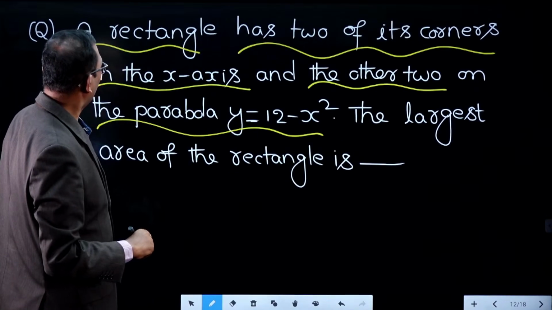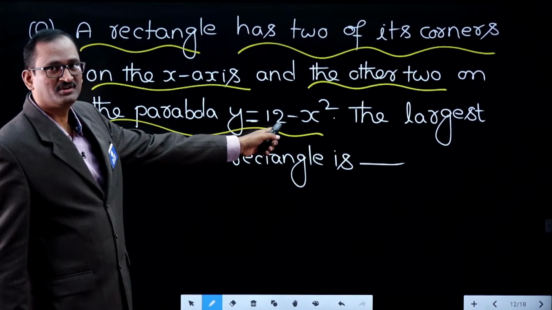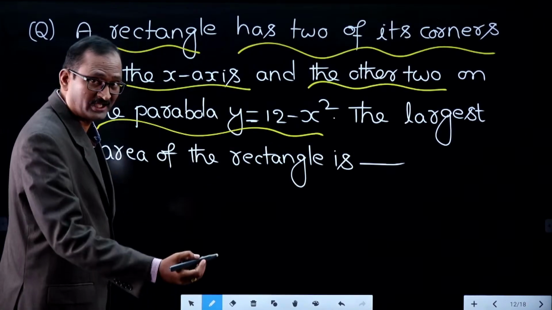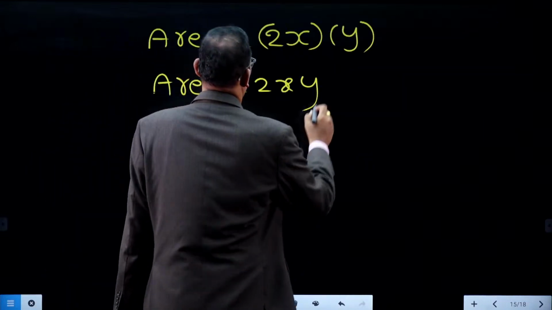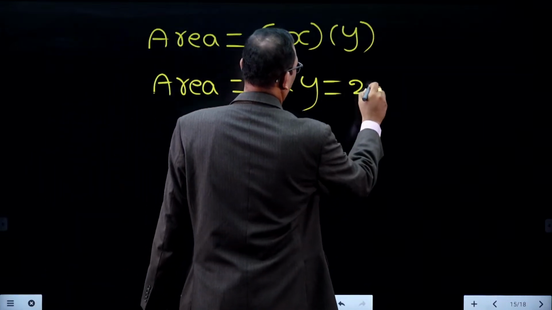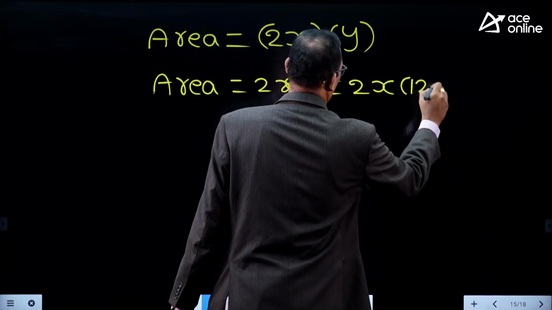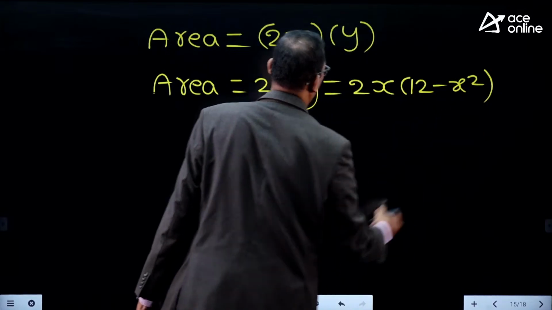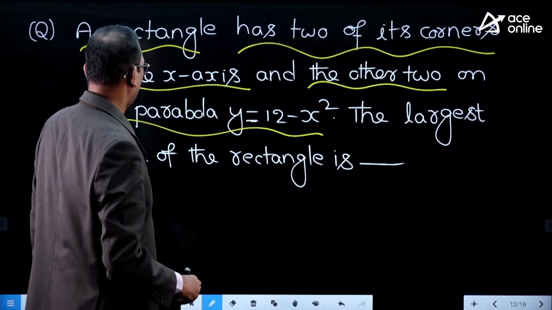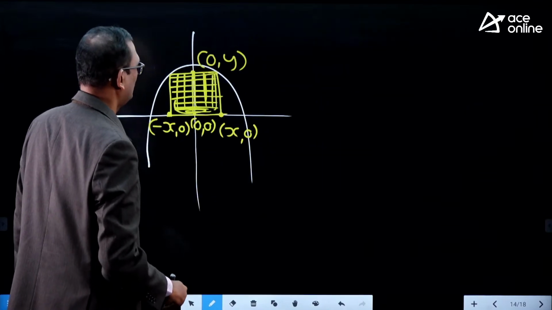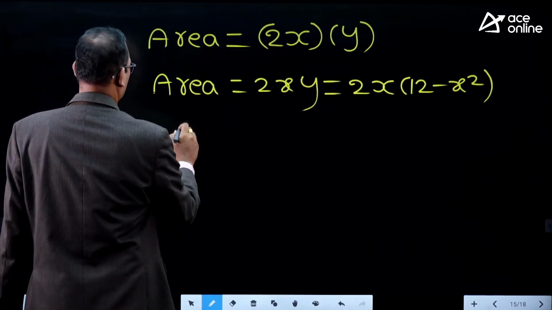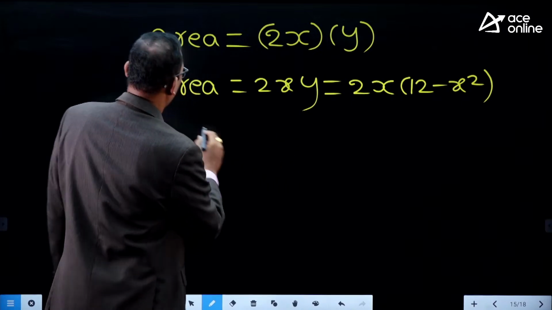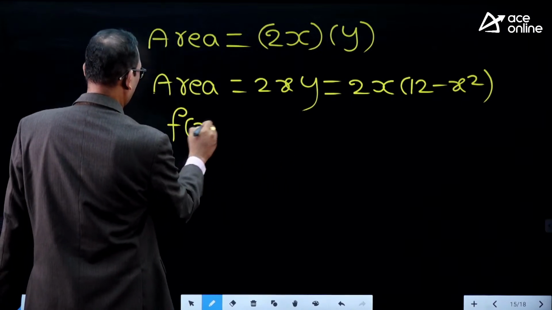And do you people know what the y value is? 12 minus x square. The parabola equation was given. So the area of the rectangle, let it be f of x.